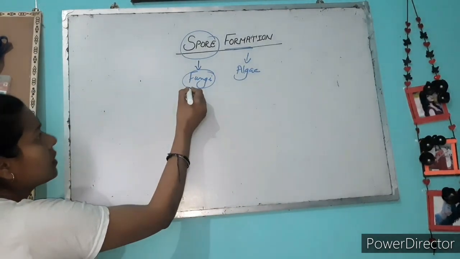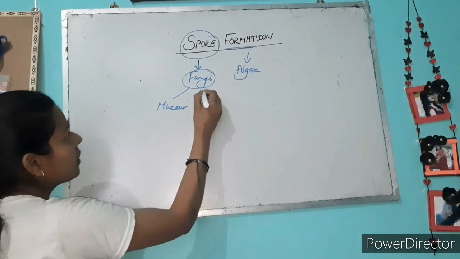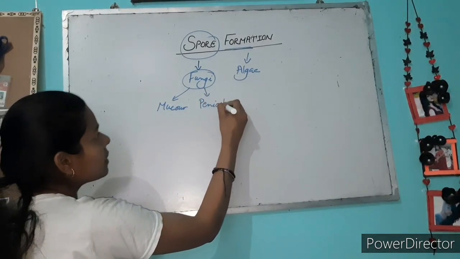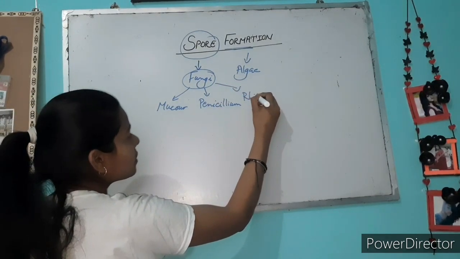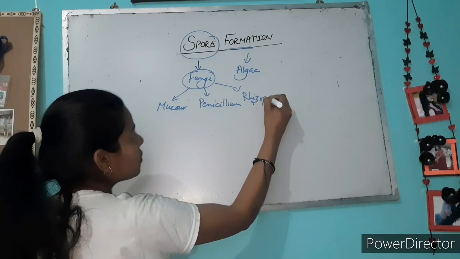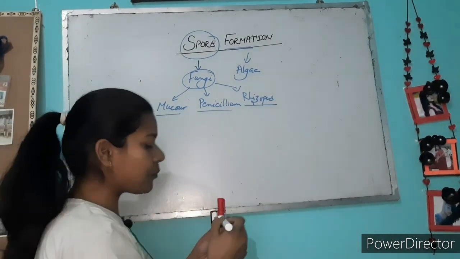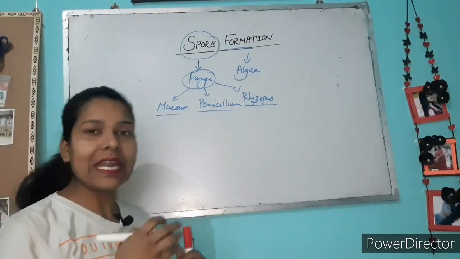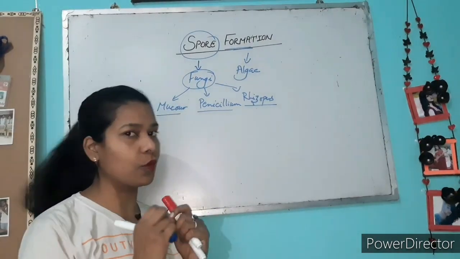Let me write examples of it: Mucor, Penicillium, Rhizopus. These three are common examples of fungi that reproduce asexually with the help of spores.